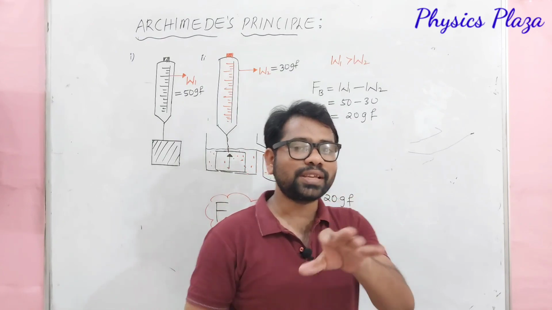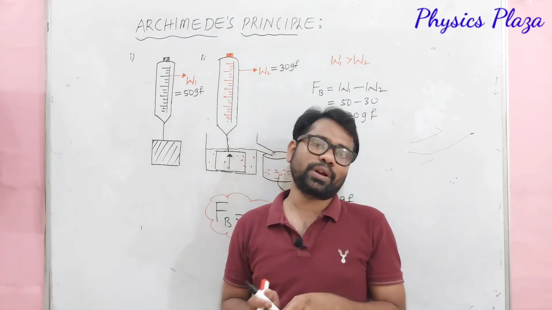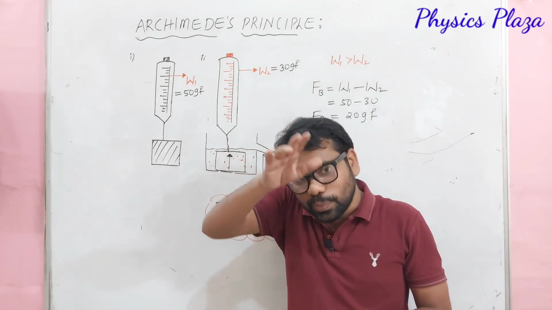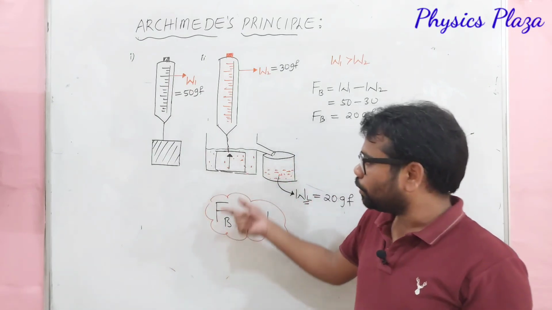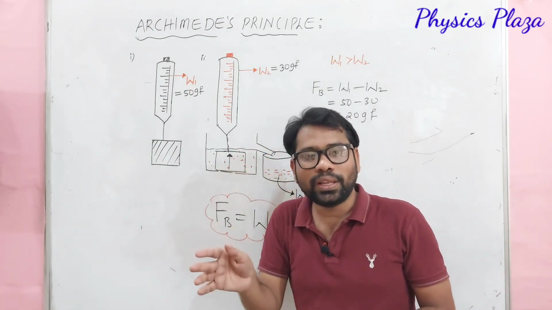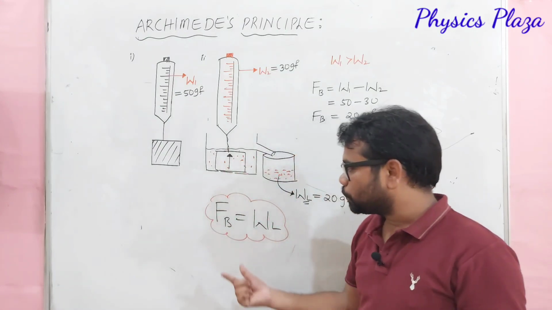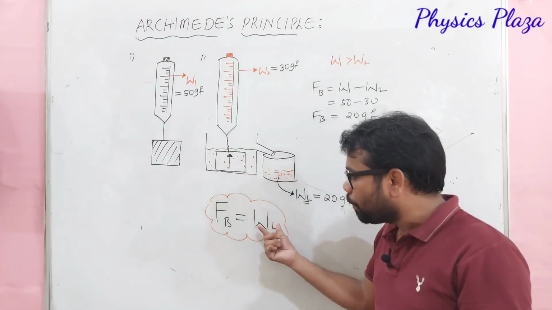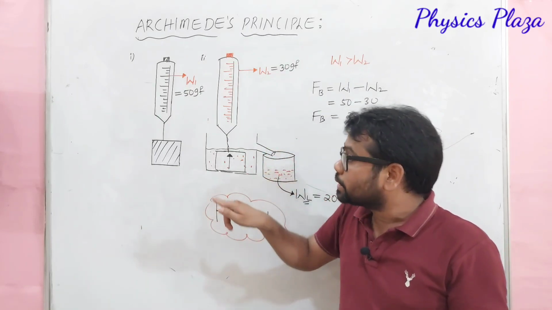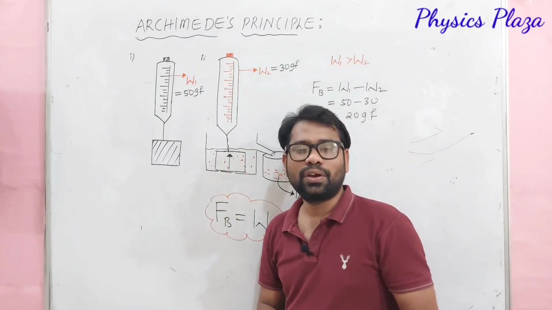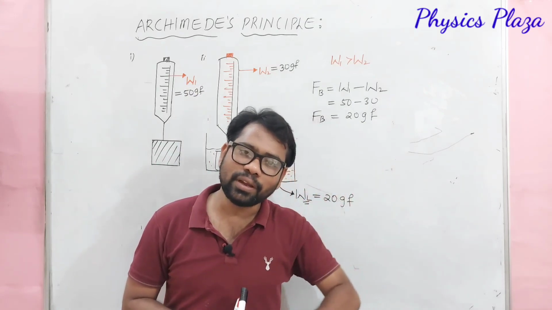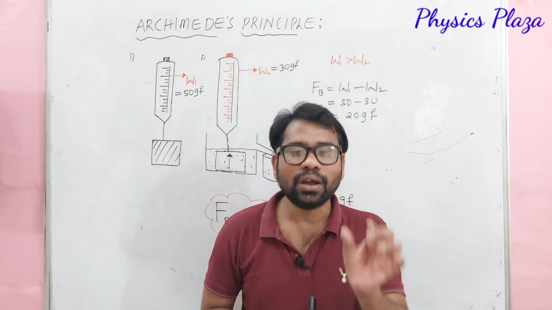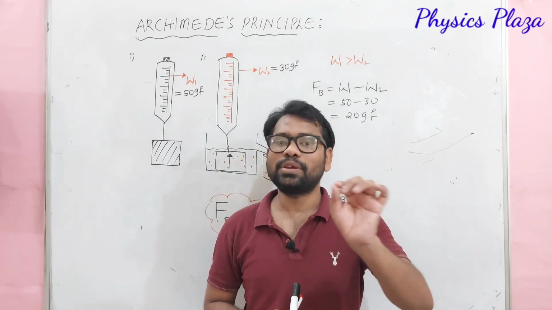What is the Archimedes principle? How can we state that? It's very, very important. Children, when a body is immersed partially or wholly, it is not compulsory that the body should be immersed completely. When a body is immersed partially or wholly in a fluid, it experiences a buoyant force. That buoyant force is equal to the weight of the liquid displaced by the submerged part of it. That's it.